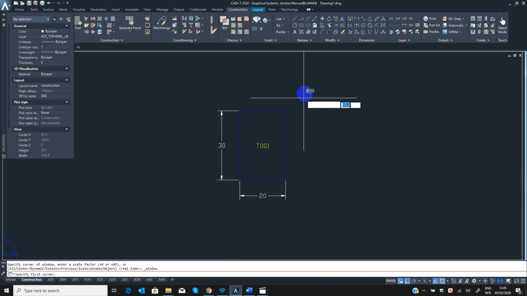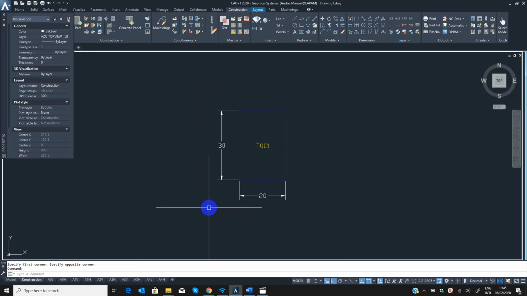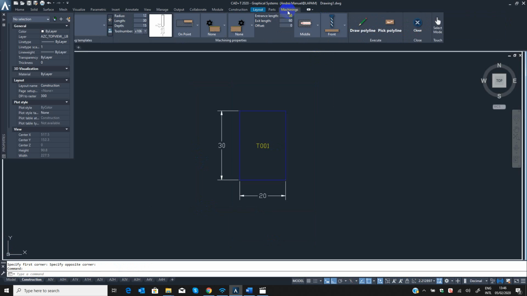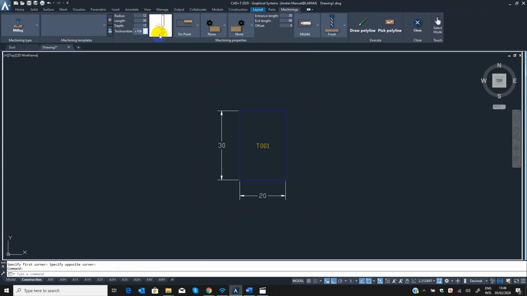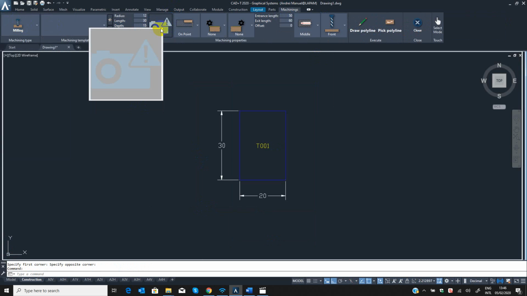Always yes. Then snapshot. So once done, go back to your machinings and check if your tools are already there. Yeah, there you go, T001, but it doesn't have any image on it.